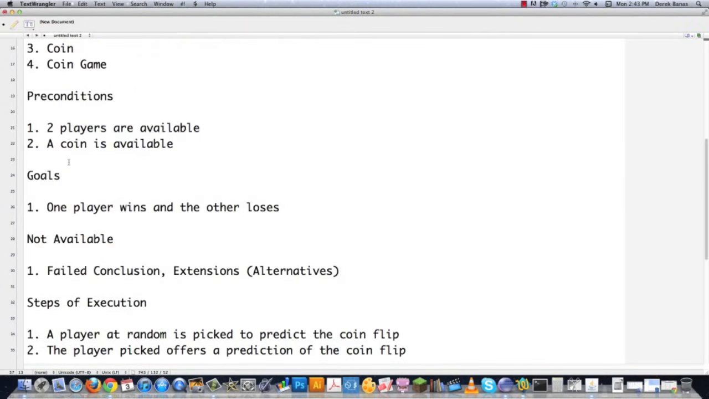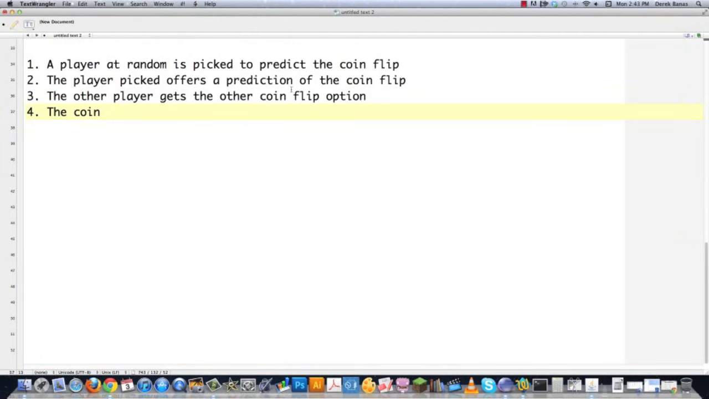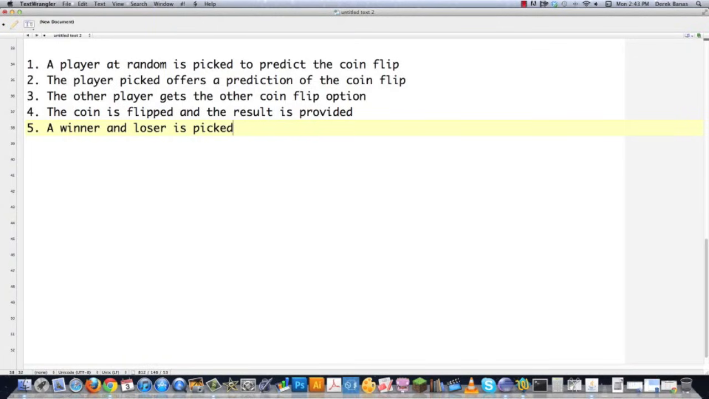I don't think anything else needs to be going on here, so I'm going to look at my actors here. This is what I'm basically doing here. It's thinking about my actors. So there's going to be two players, a coin, and a coin game. And I'm basically defining here in the steps of execution what they need to do. So the coin is going to be flipped and the result is provided, and then a winner and loser is picked and displayed on the screen.